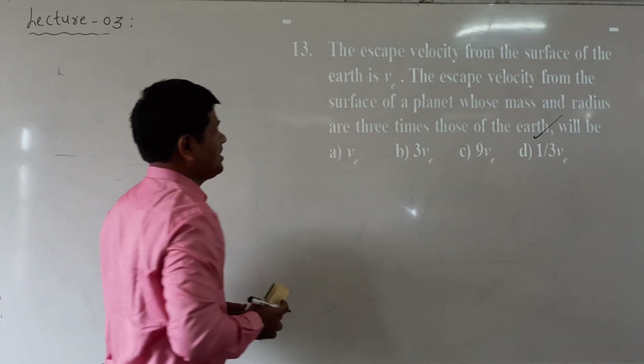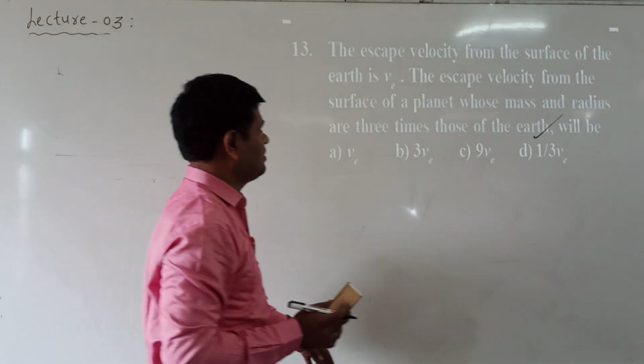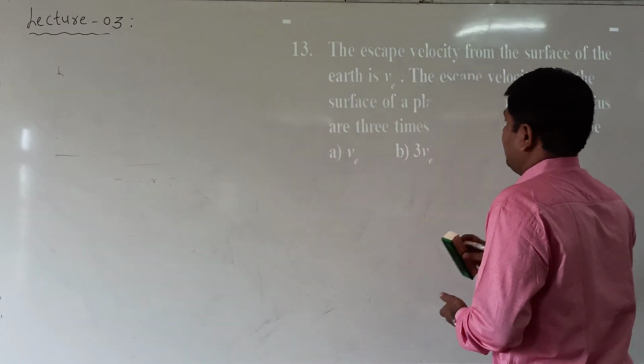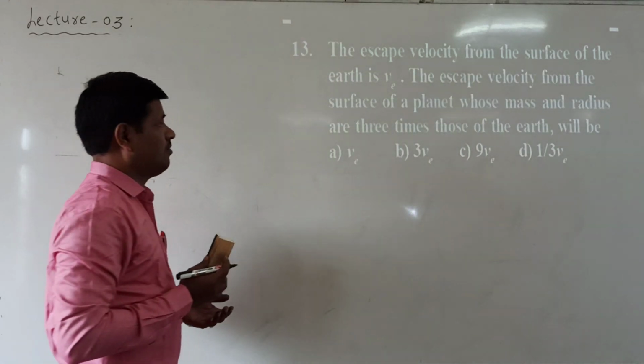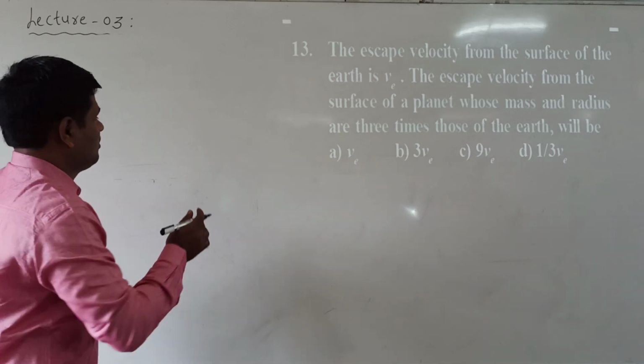What is the question number? The escape velocity from the surface of the earth is v. The escape velocity of the surface of the planet whose mass and radius are 3 times of the earth.